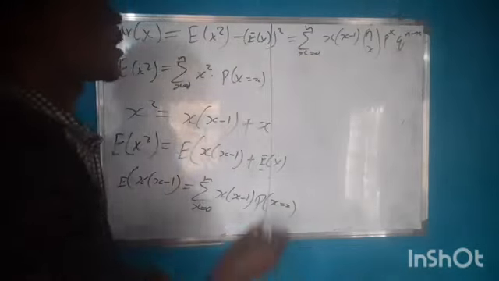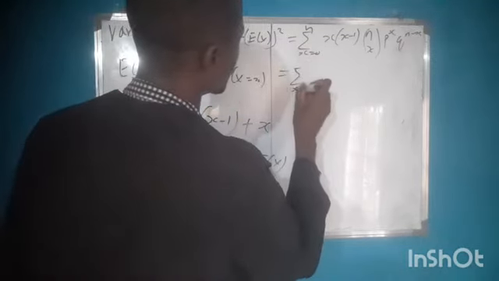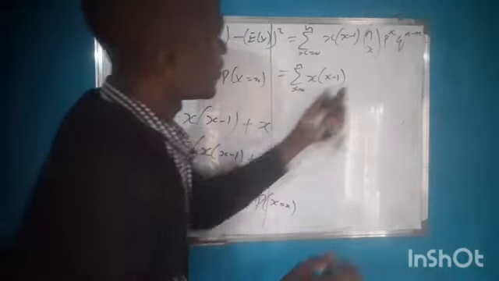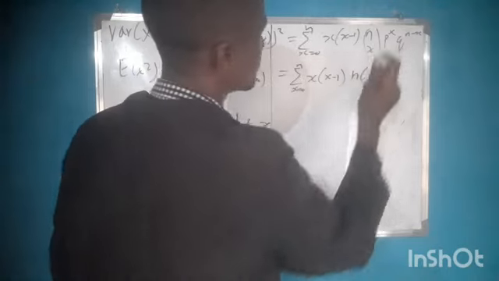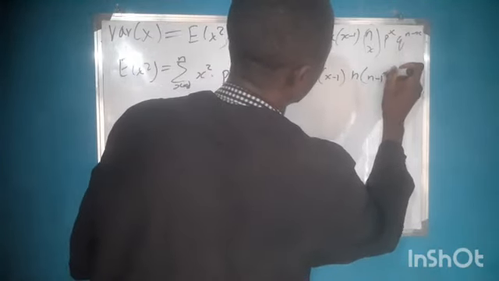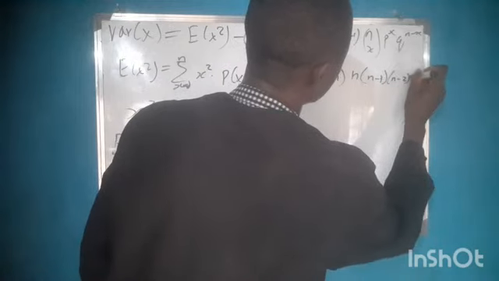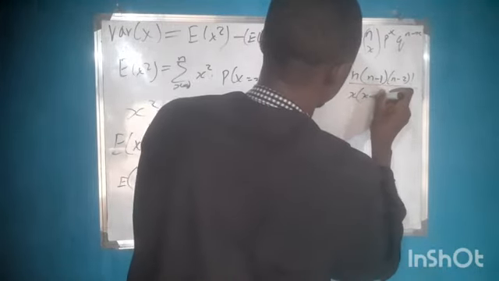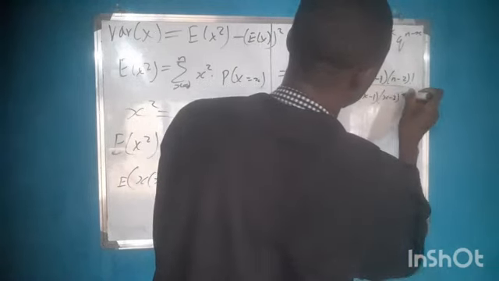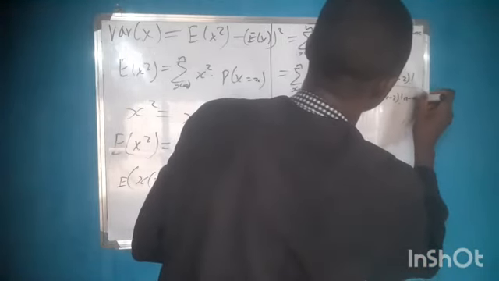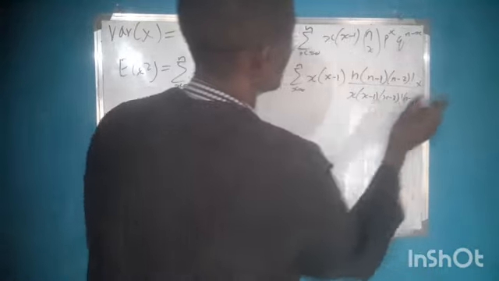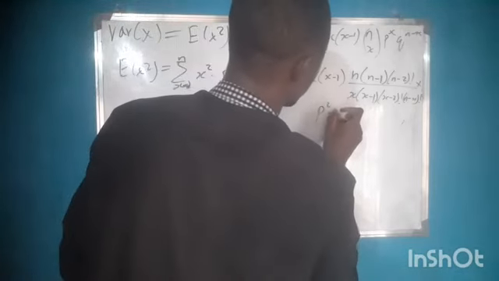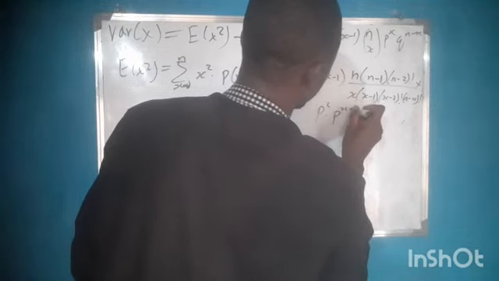So if we expand this, we have the summation as x runs from 0 to n of x bracket x minus 1, which is n factorial, expanded as n, n minus 1, n minus 2 factorial, all over x bracket x minus 1, x minus 2 factorial, n minus x factorial, multiplied by p squared multiplied by p raised to power x minus 2.